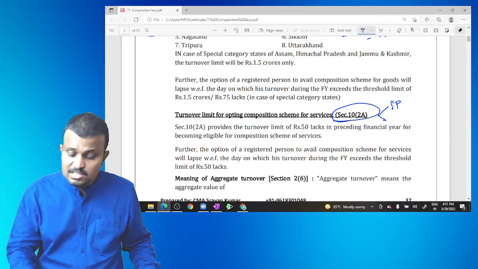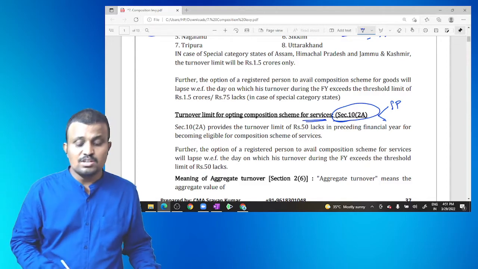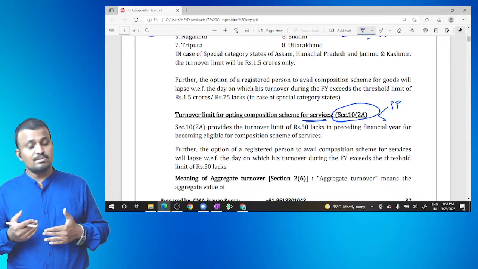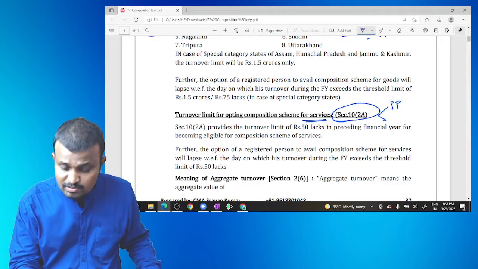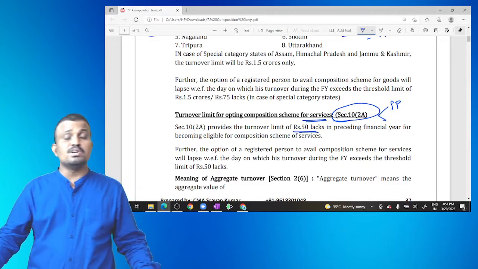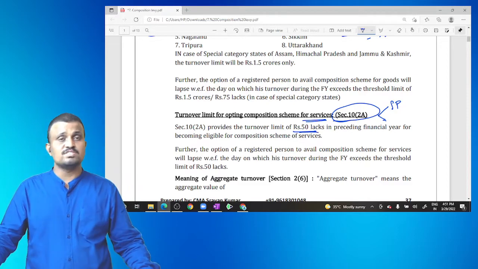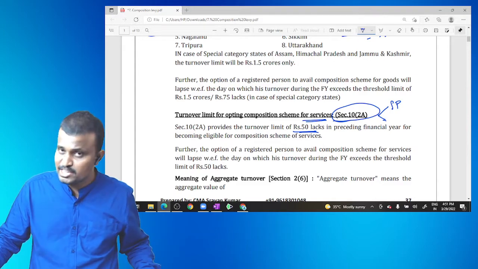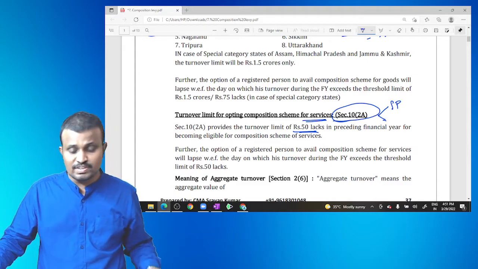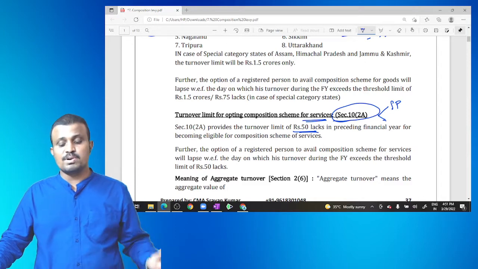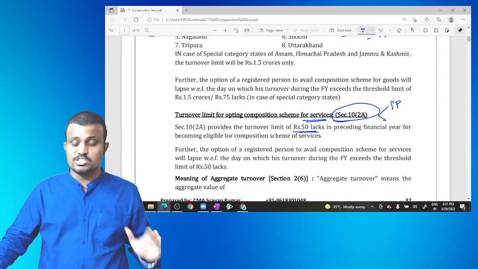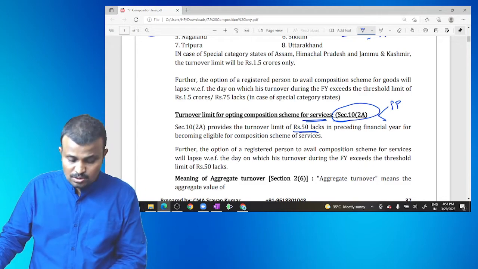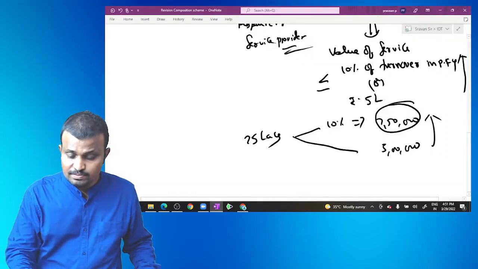In the case of a service provider, the turnover limit for opting for the composition scheme is 50 lakh. So a person who supplies services, where his aggregated turnover in the preceding financial year is less than or equal to 50 lakh, can apply for the composition scheme. Okay. So coming to section 10(1).